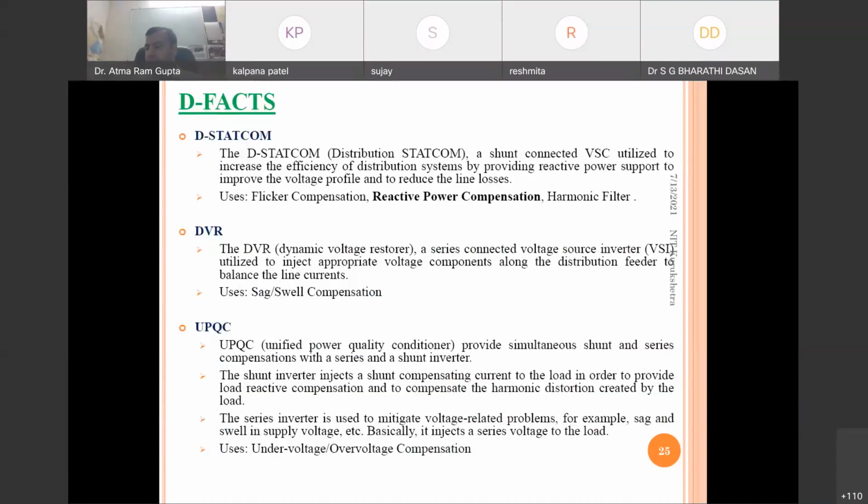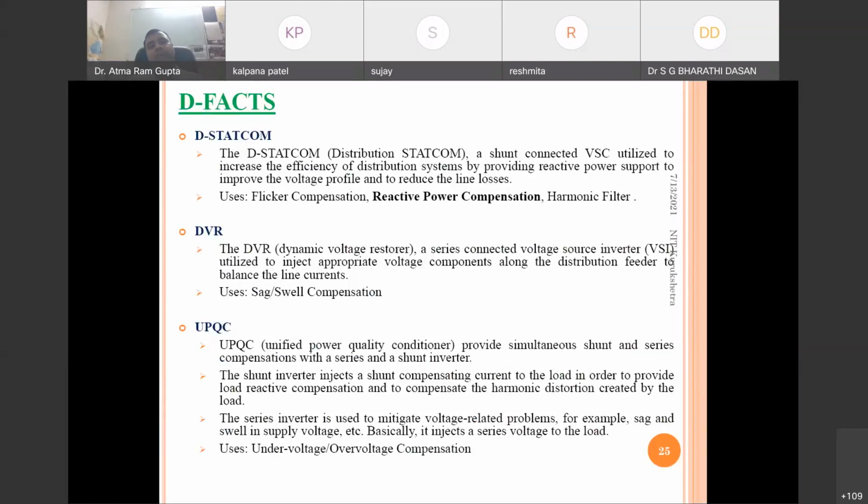Similar kinds of things we can do. We can install these devices in the distribution area, and that's why it is known as distribution FACTS controller, that is, flexible AC transmission system in the distribution side.